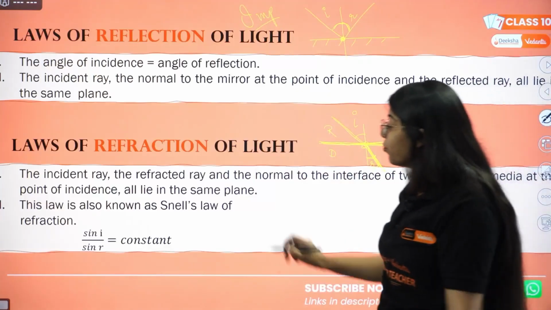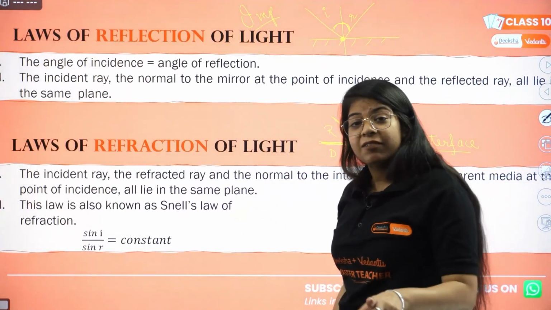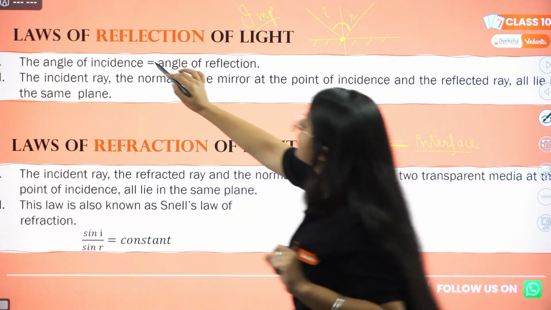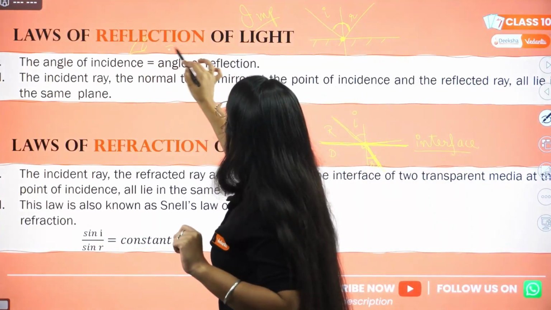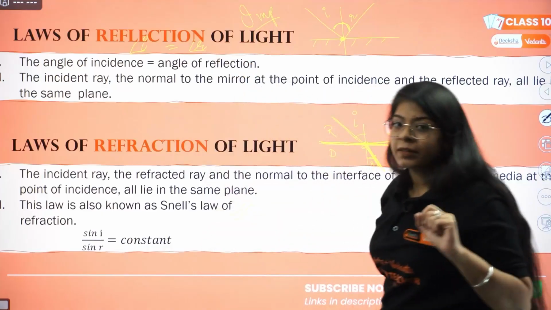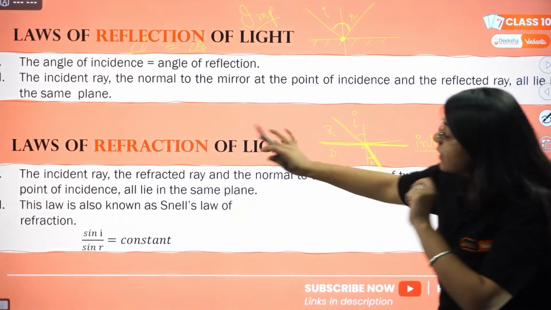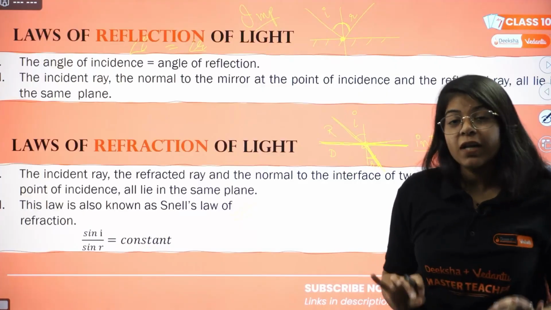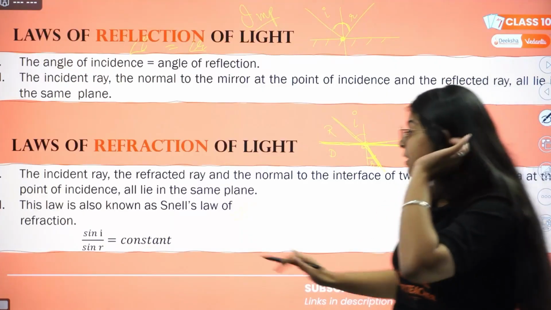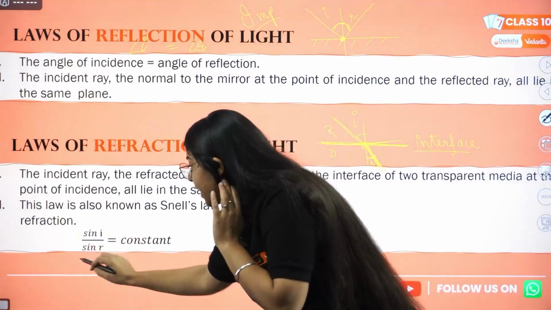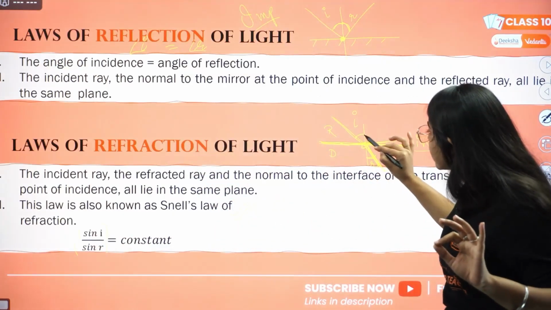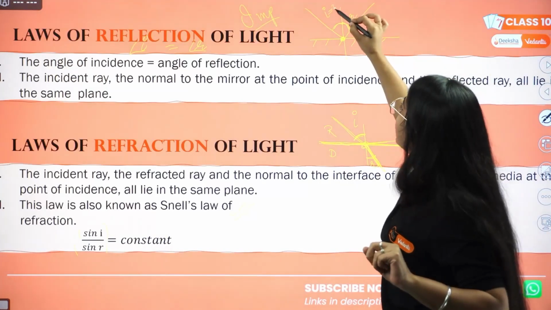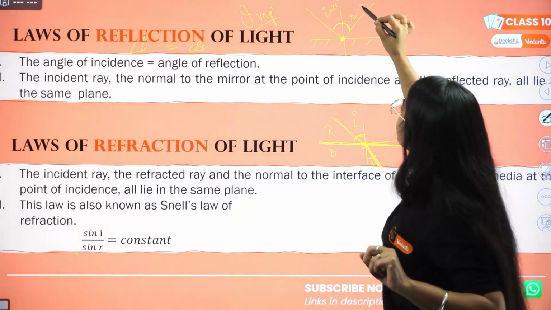Now we have a very important law, which in the case of refraction is called Snell's law. In the case of reflection, the angle of incidence is equal to the angle of reflection. That was that. But in the case of refraction, it's called Snell's law. What is Snell's law? That means sine of i divided by sine of r. Sine of this incident angle. Here, if angle i is 30 degrees, then the reflected angle was also 30 degrees.